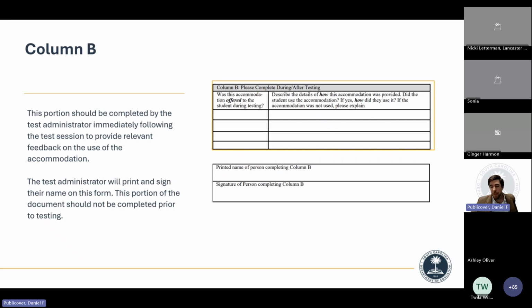When you come to that IEP meeting and the parent is so determined that my student is getting, I don't know, multiple testing sessions, and you say, well, we have these documents that for the last however many years they haven't been using it. That's why it's not an appropriate accommodation. This is just extra data supported there.